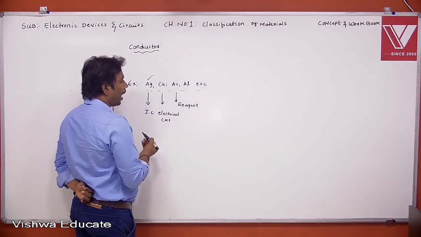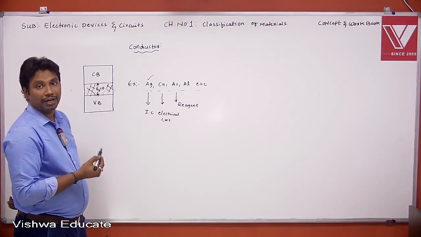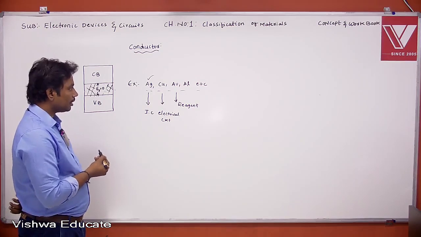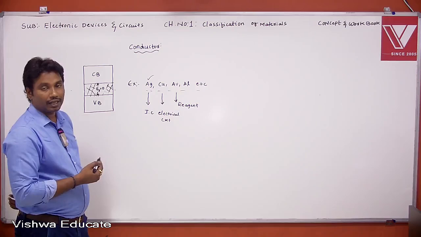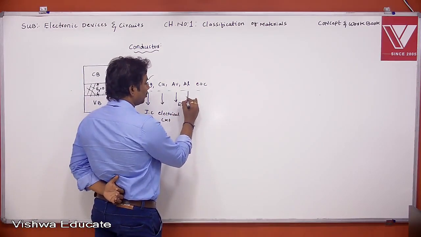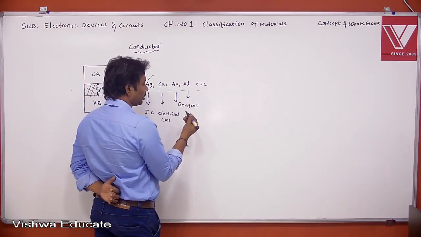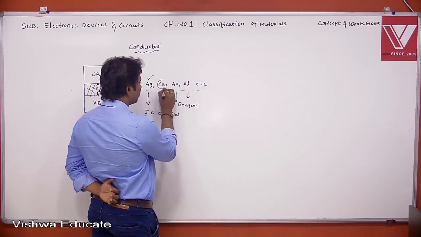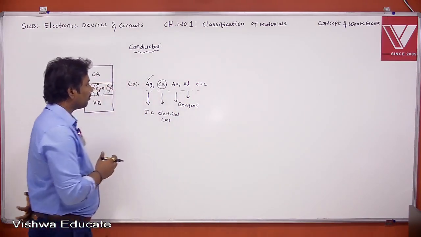That means when we add gold to the semiconductor material, it improves the speed of the device. When we add gold to the semiconductor material, it increases the recombination centers, thereby the conductivity improves. And finally, aluminium was used as metal contacts in integrated circuits in olden days, but nowadays we are using copper, because copper offers better conductivity than aluminium. These are a few examples of conductors.